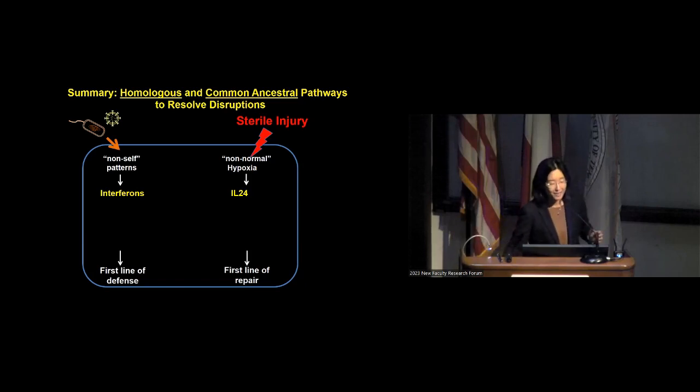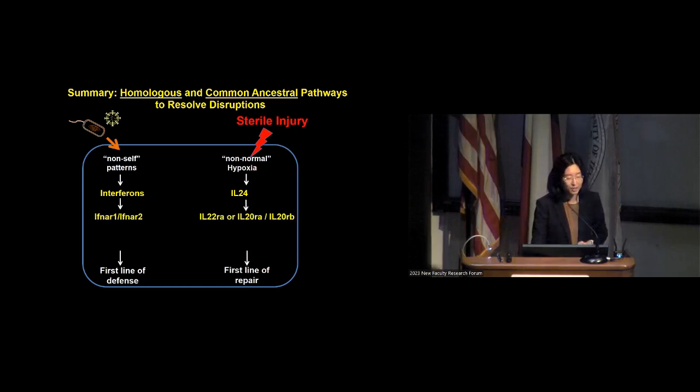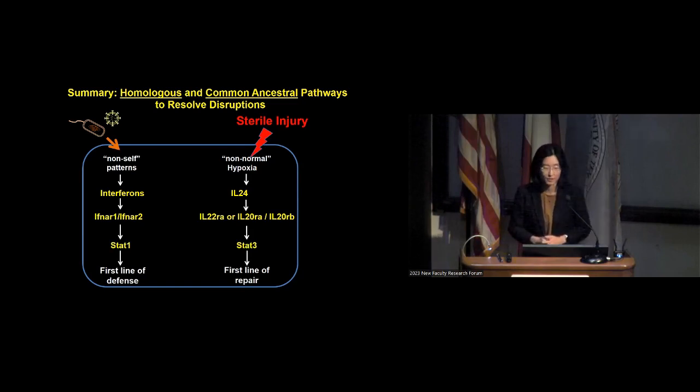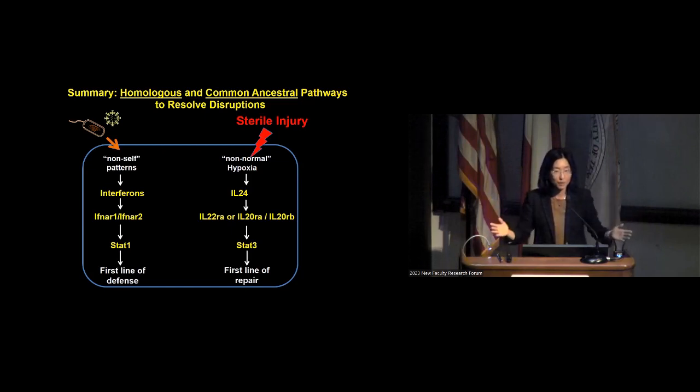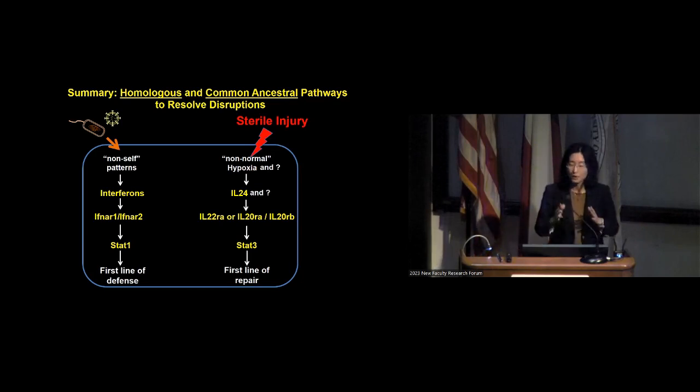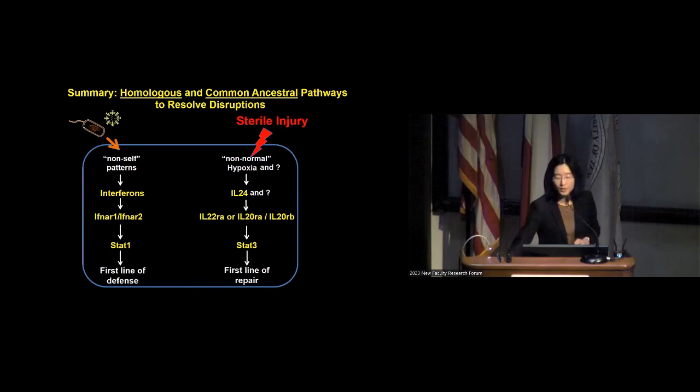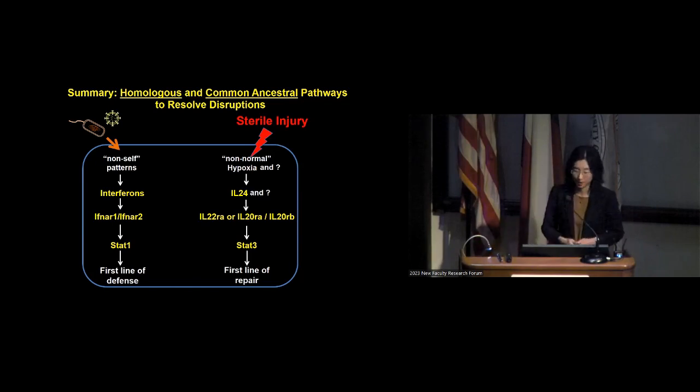And interestingly, these cytokine families are the closest evolutionary homologs, right next to each other in a phylogenetic tree. Same as their receptors, same as these transcription factors. So this suggests that these two pathways actually share a common ancestor back in evolution in response to homeostatic disruption, and then they later diverged into separate pathways dealing with more specific responses. So this paradigm will help us to further understand how injury response is actually an innate immune response.